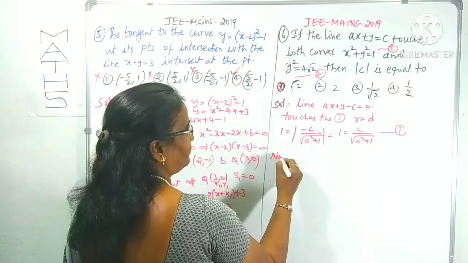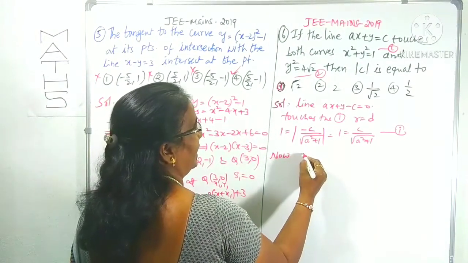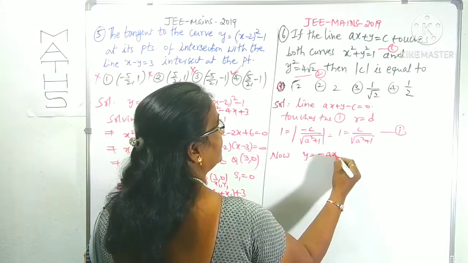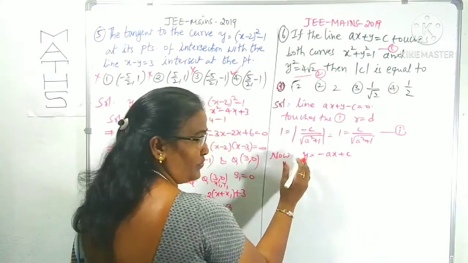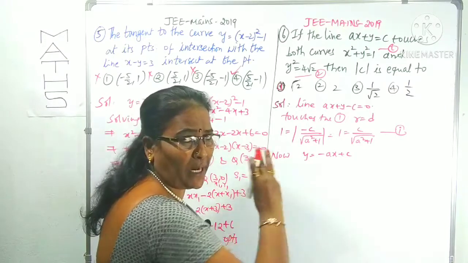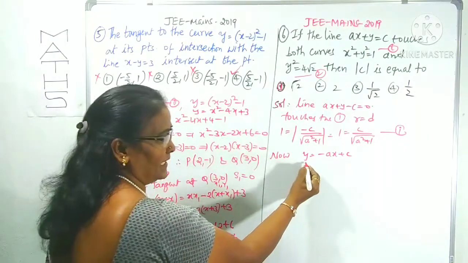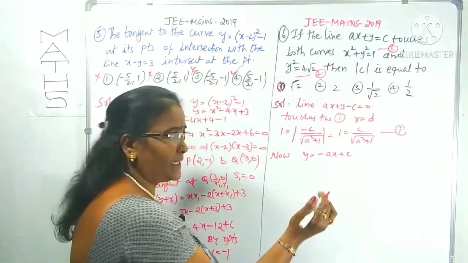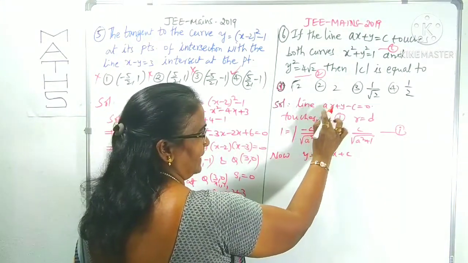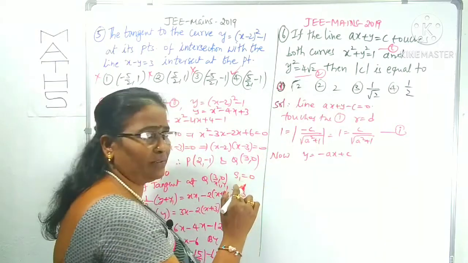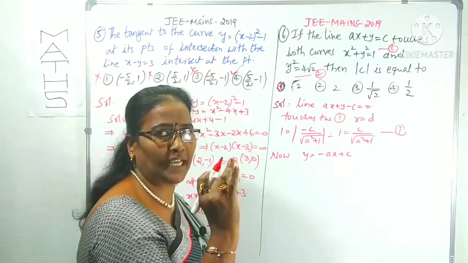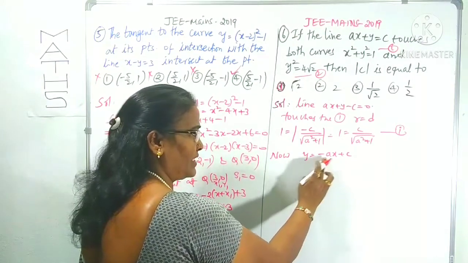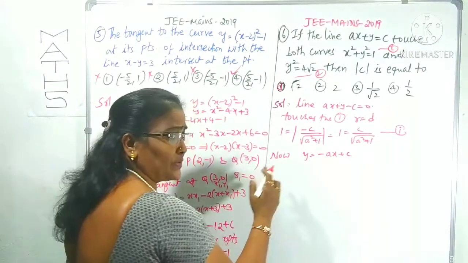Now I am rewriting this as y is equal to minus ax plus c. To use the tangent condition for the parabola, ellipse, hyperbola, we write the line in the form y is equal to mx plus c. In the case of the circle, we can write the form ax plus by plus c. You should remember that. Only then can you use the condition.